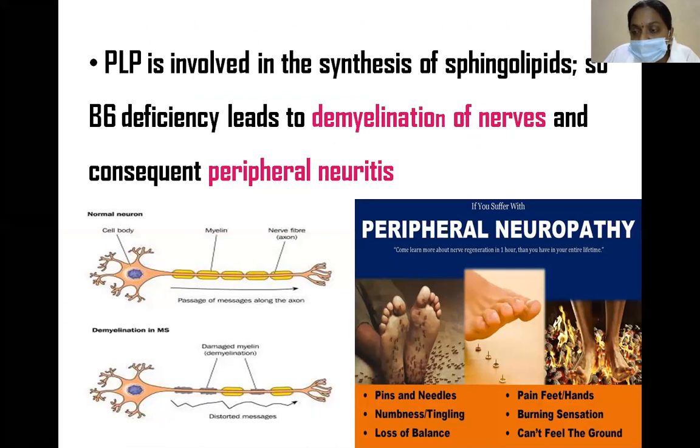PLP is also involved in the synthesis of sphingolipids, so when there is a deficiency, there is demyelination of nerves and consequently peripheral neuritis. This is a normal neuron with myelin sheath and nerve fiber, and this is demyelination. In peripheral neuritis there are pins and needles sensation, numbness and tingling, loss of balance, and burning sensation.